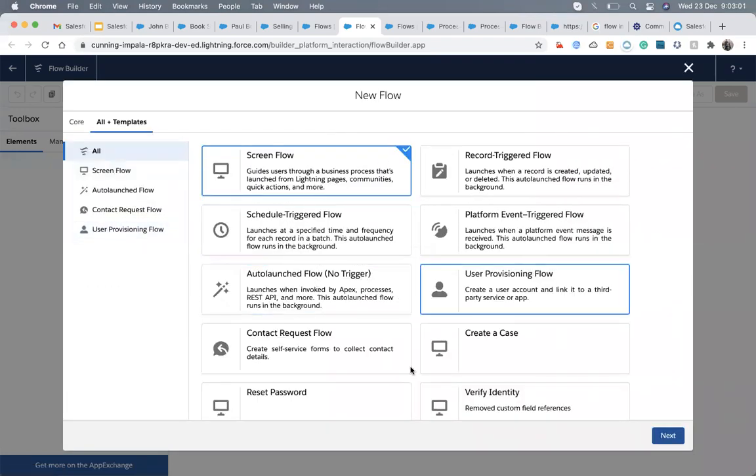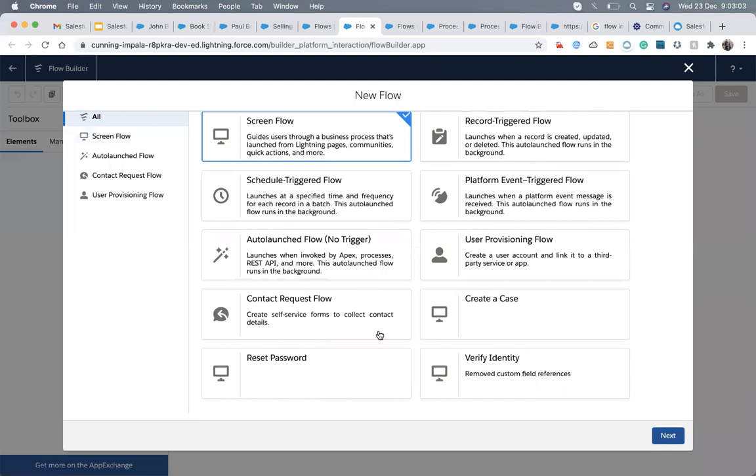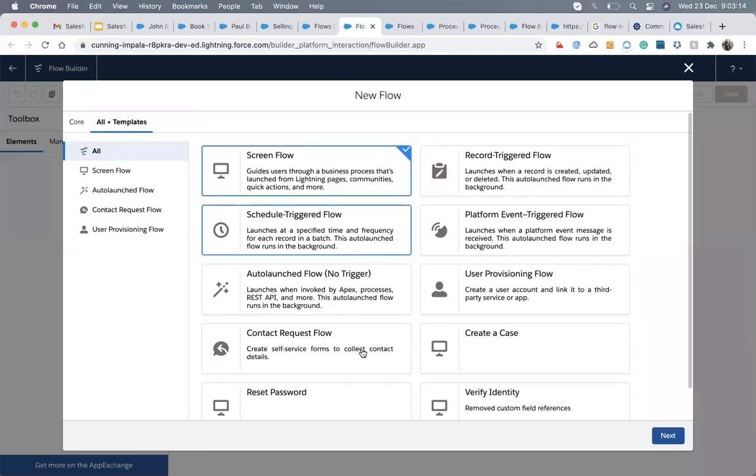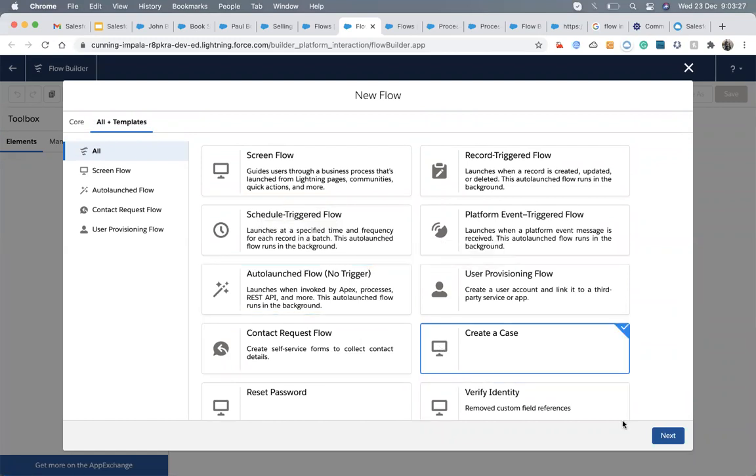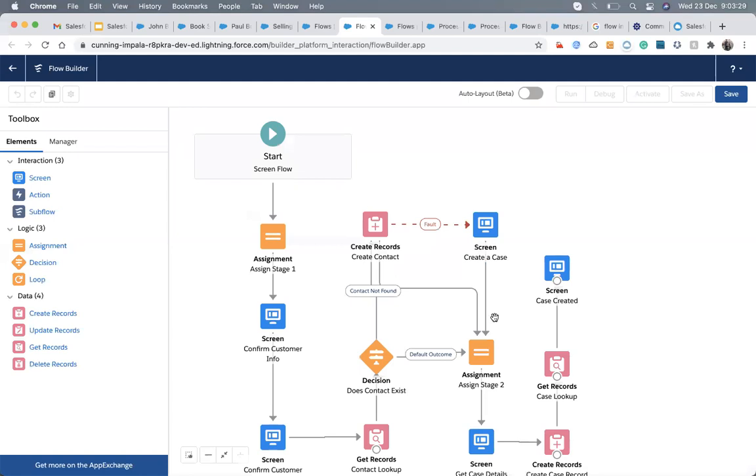These are already created flows, like methods somebody created. You can use that already created flow as a template and make changes with it. So the create a case is a template, it's already created.